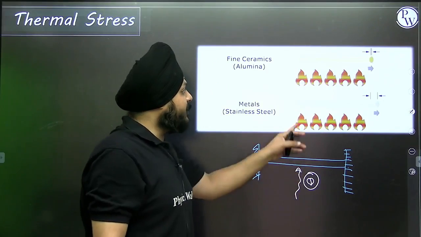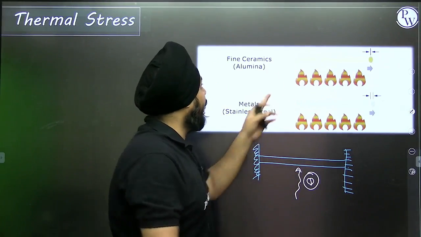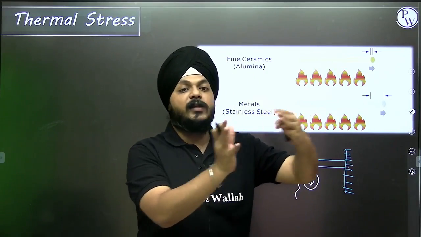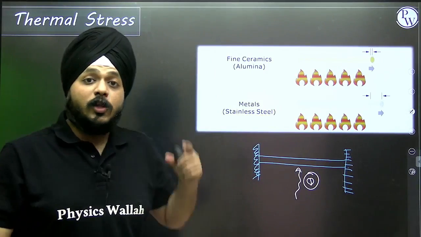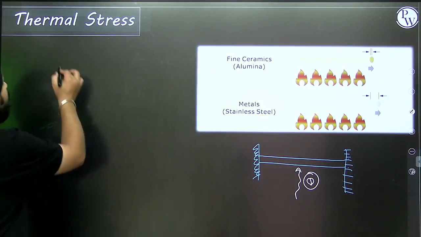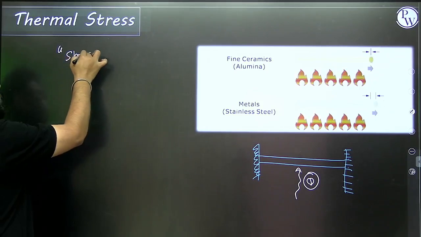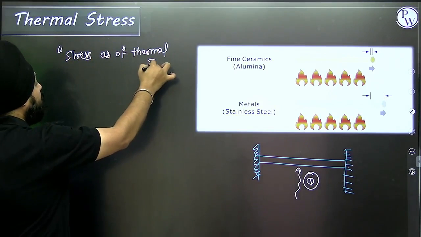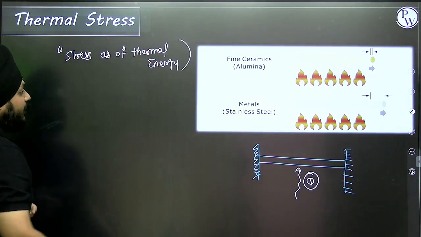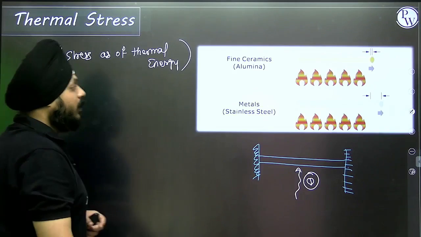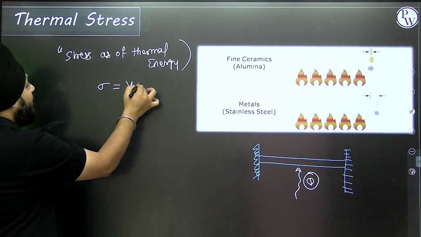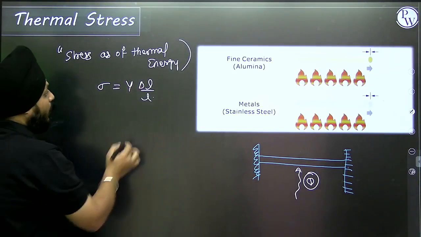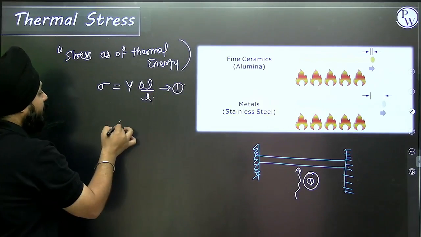On application of heat, you can see in the visualization, when heat is applied to the fine ceramics, we are observing the change in length of it. So what is thermal stress? It is stress because of thermal energy. Again, if we define stress as Young's modulus times strain, that is delta L by L, consider this as equation number 1.